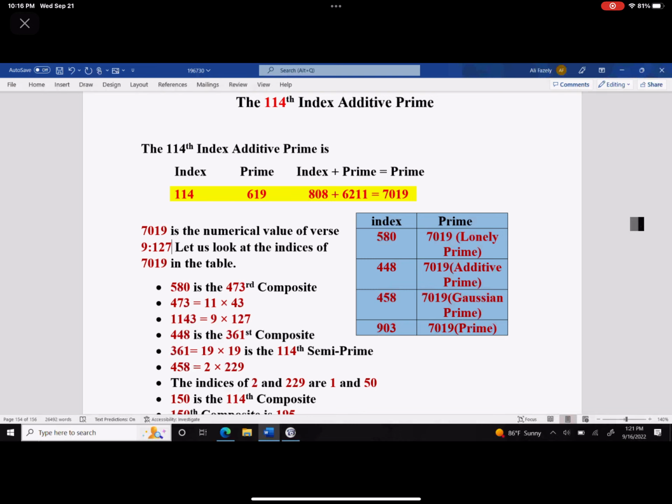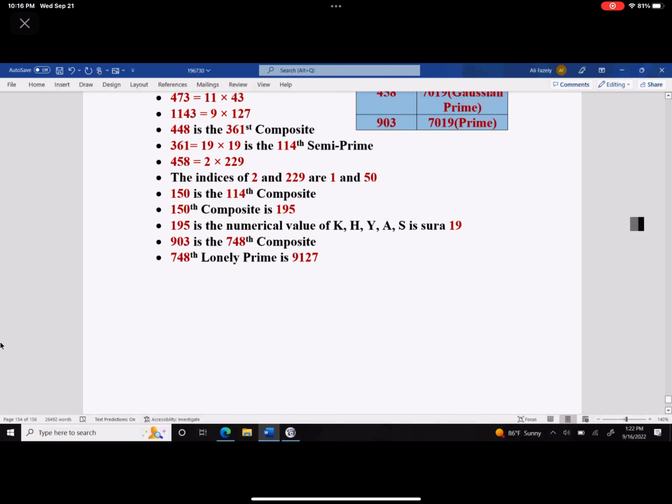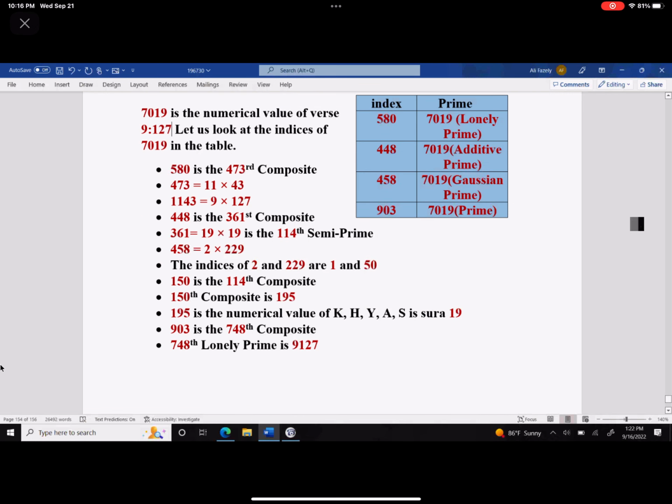458, which is the index of Gaussian prime, happens to be 2 times 229. And the indices of 2 and 229 are 1 and 50. And 150 happens to be the 114th composite.